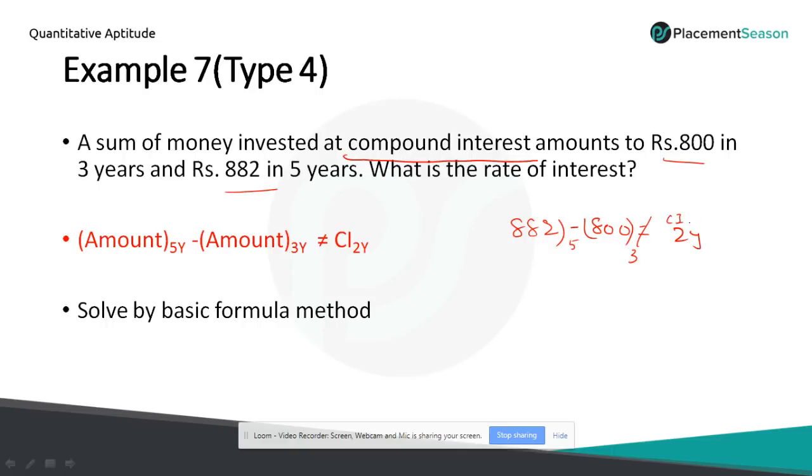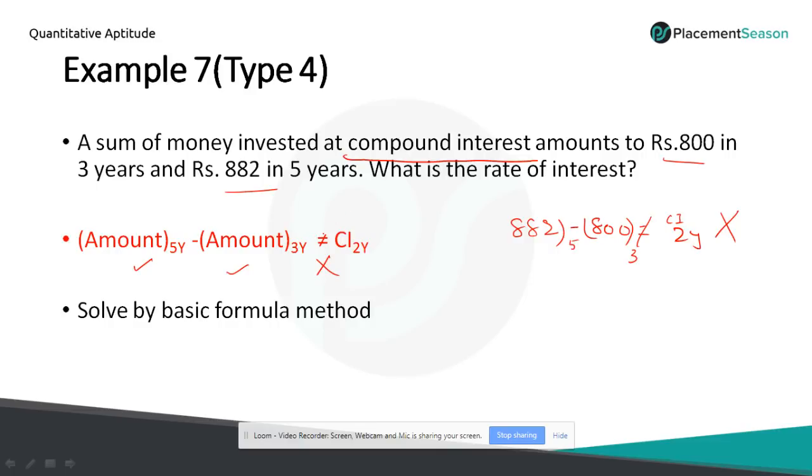You won't get the compound interest of 2 years. So don't make this mistake while solving problems based on compound interest. That's why we have written here: amount of 5 years minus amount of 3 years is not equal to compound interest of 2 years. Use the formula only for simple interest, not for compound interest.